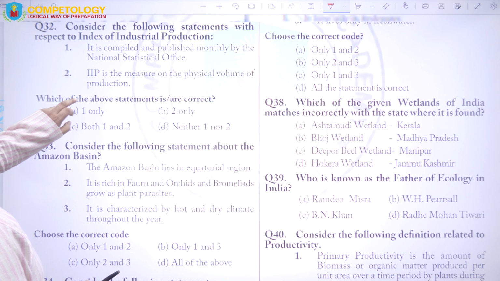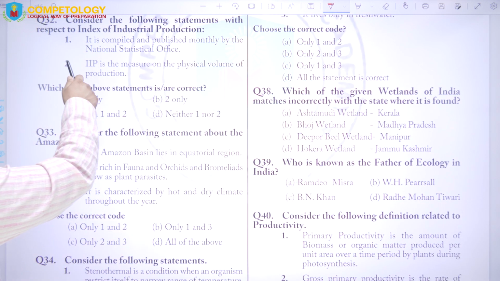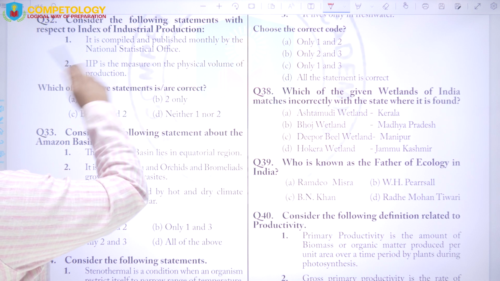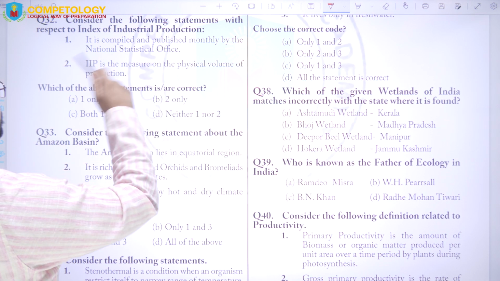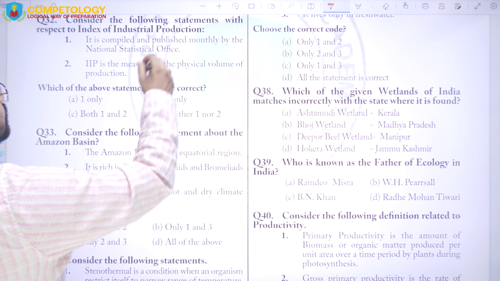Next, question number 32 says consider the following statements with respect to the Index of Industrial Production. It is compiled and published monthly by the National Statistical Office.